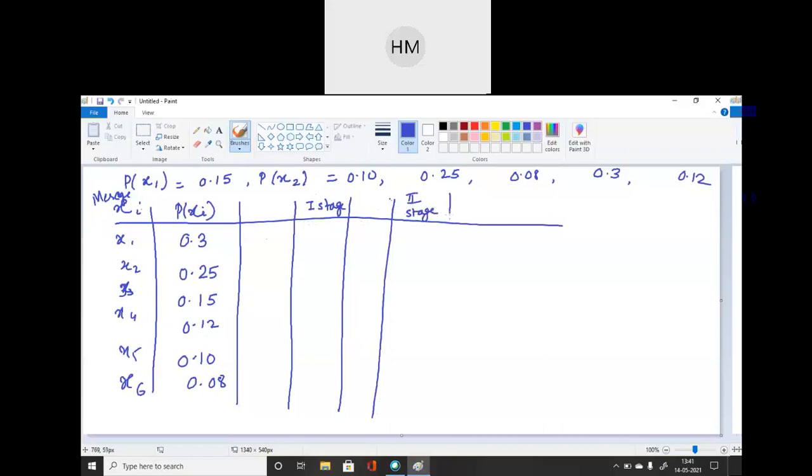Again before my third stage I require one blank column. So don't forget to put this blank column. ठीक है. जो भी आगे होता जाएगा we will draw the table continuously. Okay. So now what I have to do, you can see the procedure, what is written in the steps.